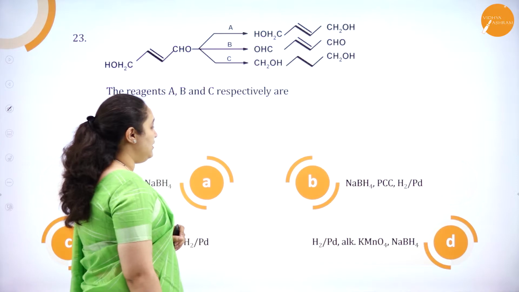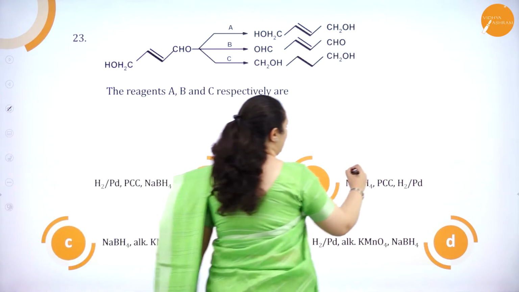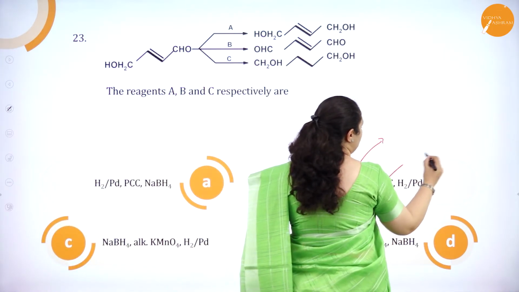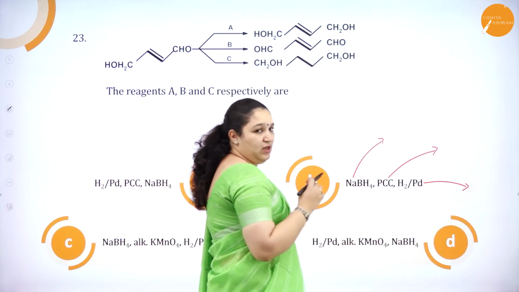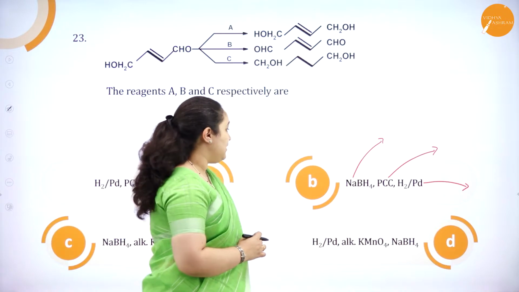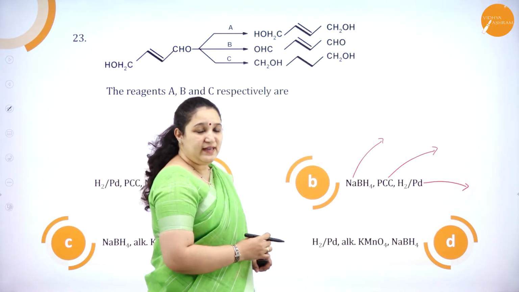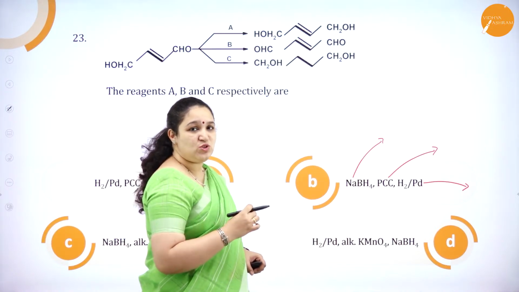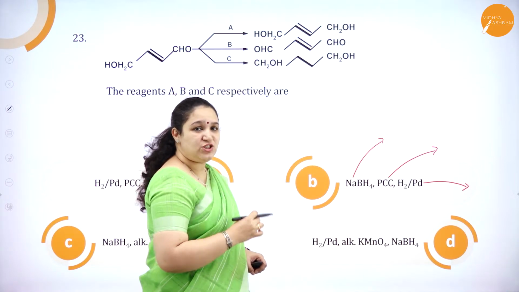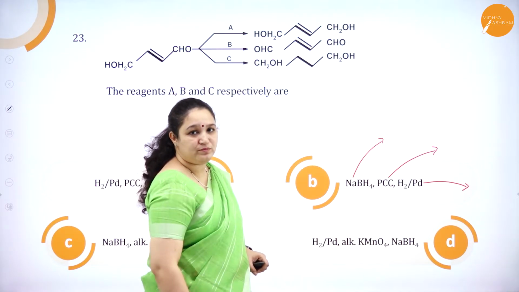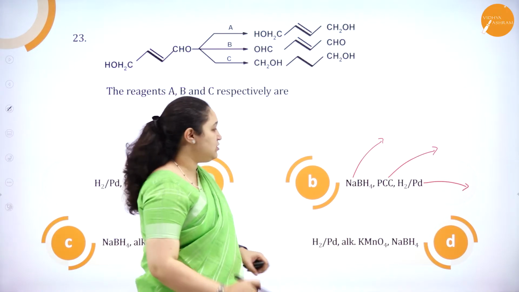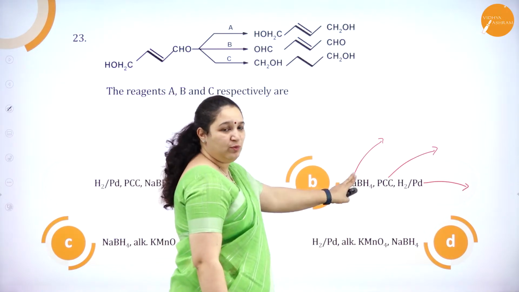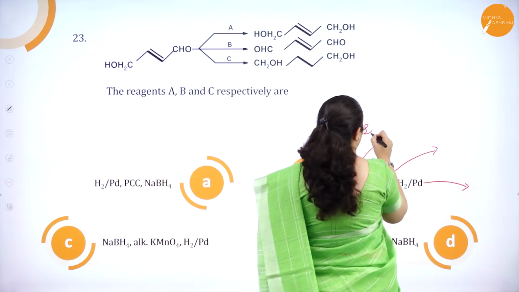What we need to know is what is the function of sodium borohydride, what is the function of PCC, and what is the function of hydrogen with palladium as catalyst. Sodium borohydride is a reagent which is used for selective reduction of the carbonyl group. That is, the C=O group, the carbonyl group, can be reduced by using sodium borohydride. So it is selective reduction.